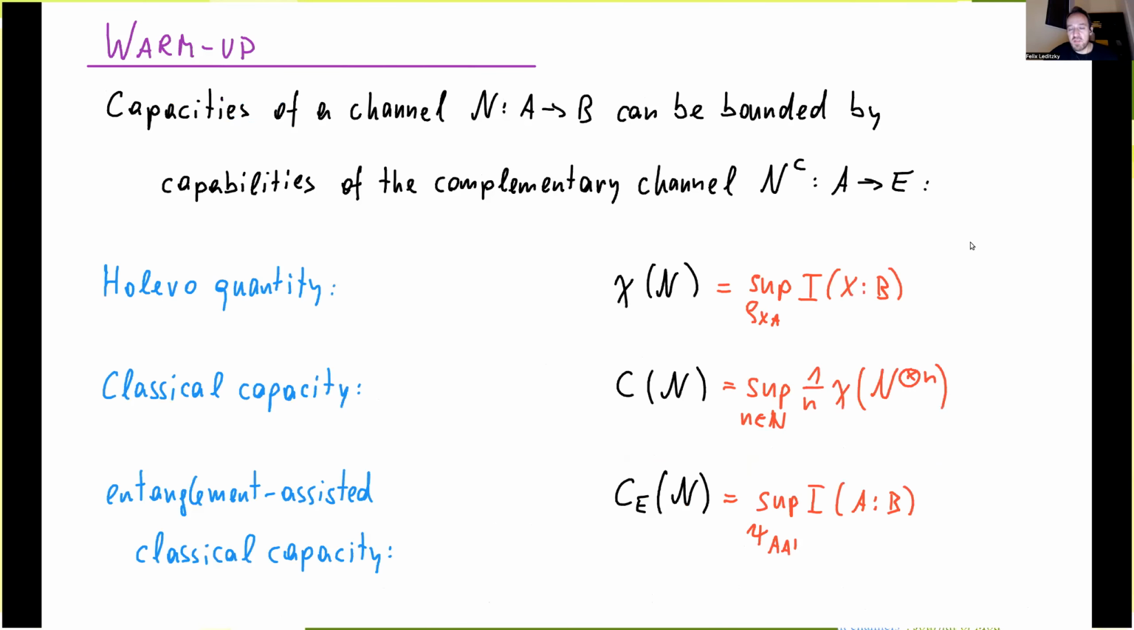Okay, so we have the capacities, and as a warm-up and kind of like the main way of explaining our idea, we want to show how the capacities of a channel can be bounded by the capabilities from an information theoretic point of view of the complementary channel. Okay, so the theme of our work is that the complementary channel tells us something about the capacities of the channel. And as the motivating example, I'm actually taking other capacities, the ones that I didn't talk about. I want to be very quick here.